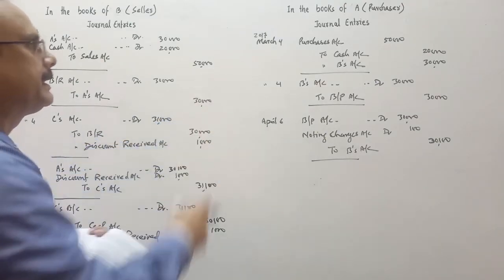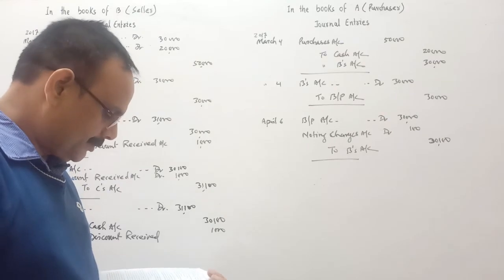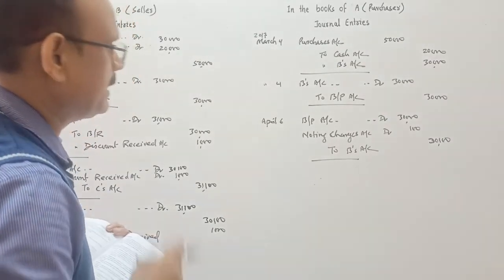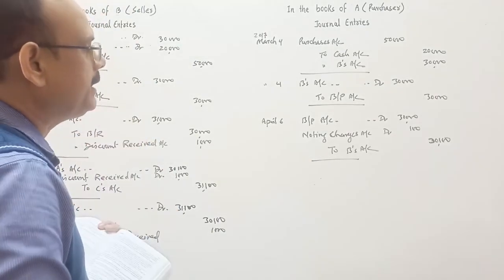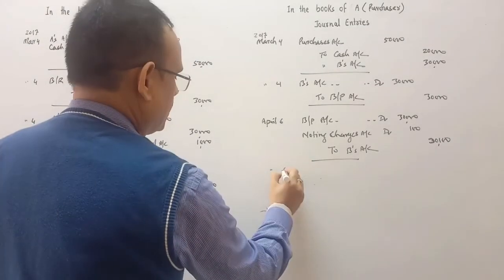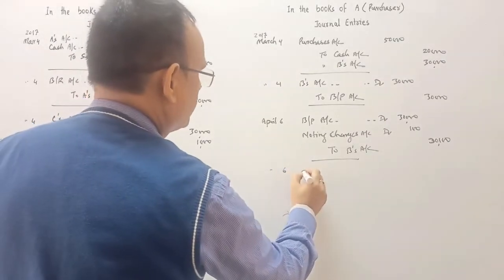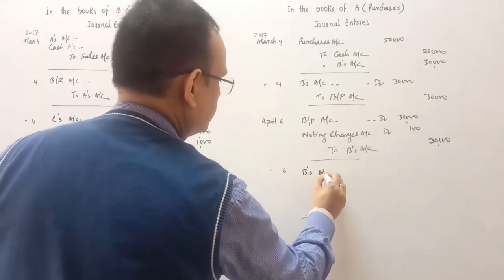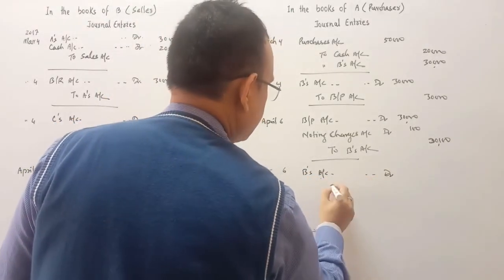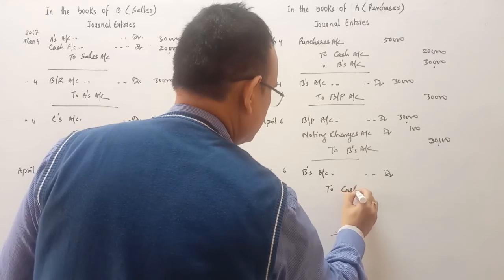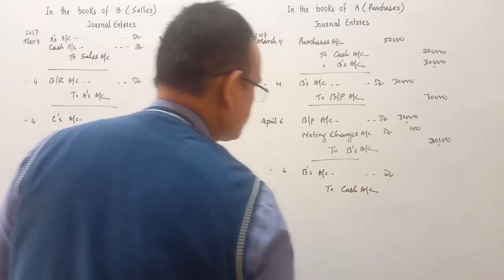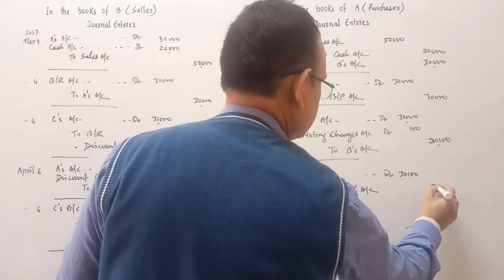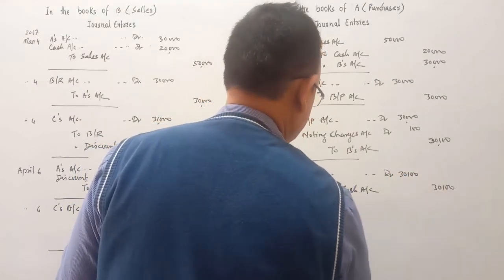And here in case of A, it has mentioned A settled B's claim by check. So on April 6, B's account debit to cash account 30,100.